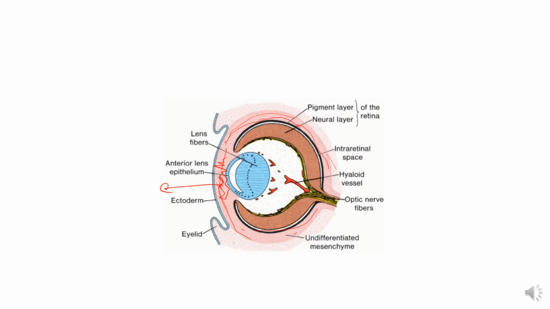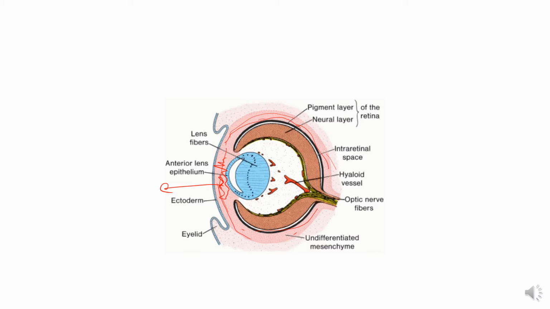The mesenchyme overlying the developing retina responds to the inductive influence of the retinal pigment epithelium by differentiating into two layers: an inner pigmented layer, which is known as the choroid. This is a vascular layer. And an outer fibrous layer called the sclera.